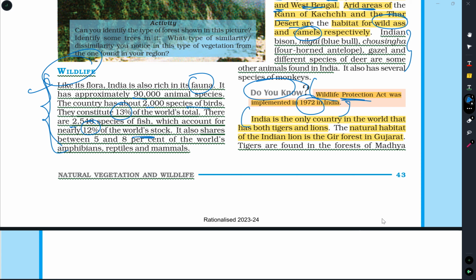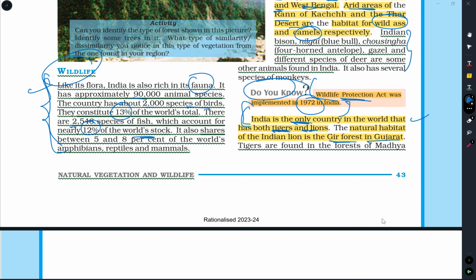India is the only country in the world that has both tigers and lions. This is very special. They may ask you which of the following countries has both lions and tigers, and the answer is India. The natural habitat of the lion is the Gir forest. This is also very important.